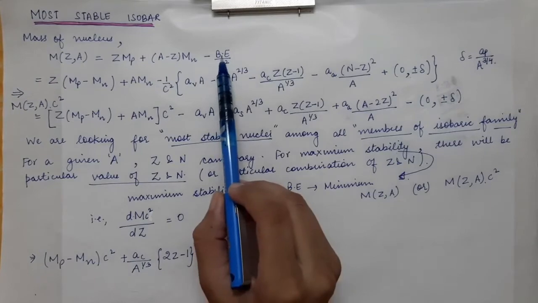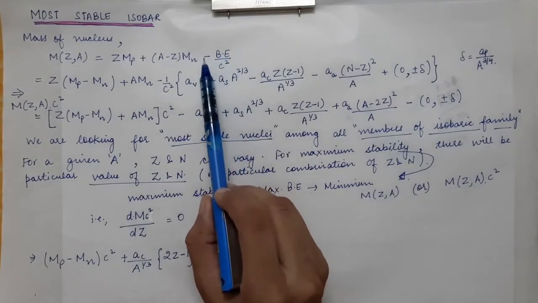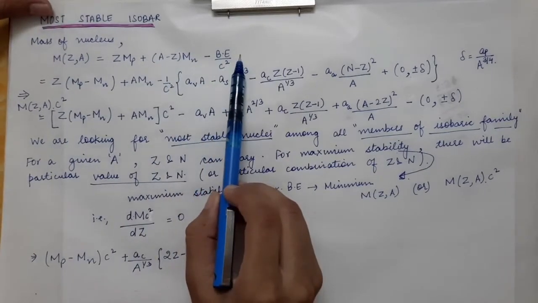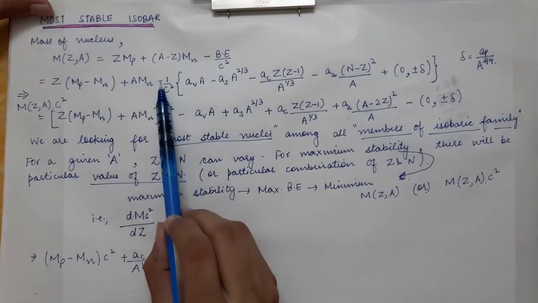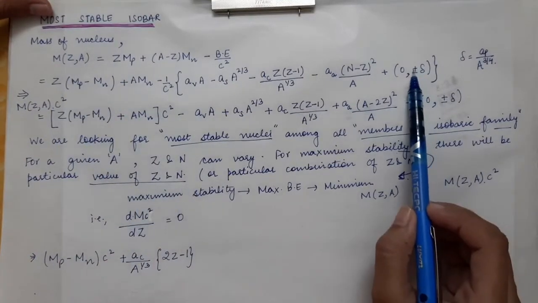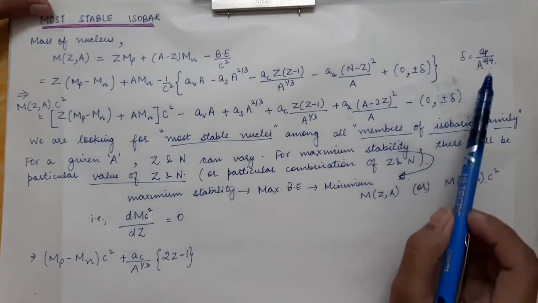This binding energy is subtracted from the mass. In the mass expression we have minus binding energy. So in the mass expression, plus delta will be for odd nuclei.